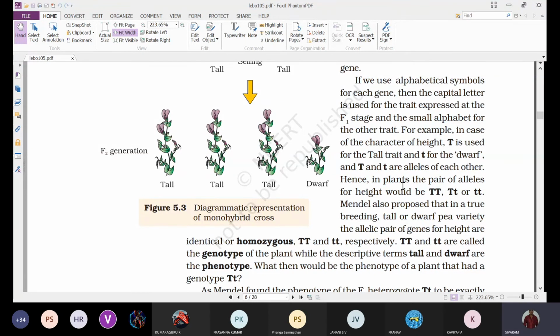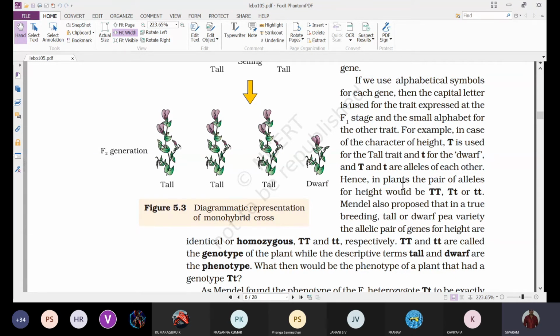So we have to follow certain rules while giving alphabetical symbols to the genes. What is that rule? When we undergo hybridization of contrasting traits, and you cross a tall plant and a dwarf plant, in the F1 generation we get a tall plant.